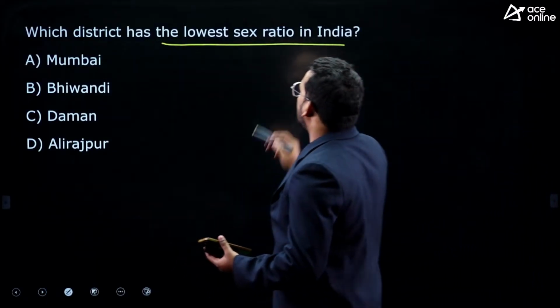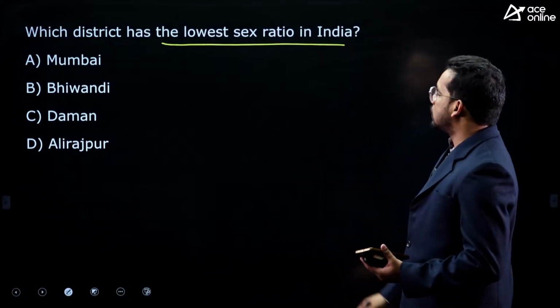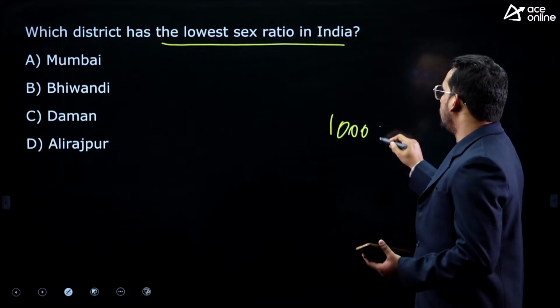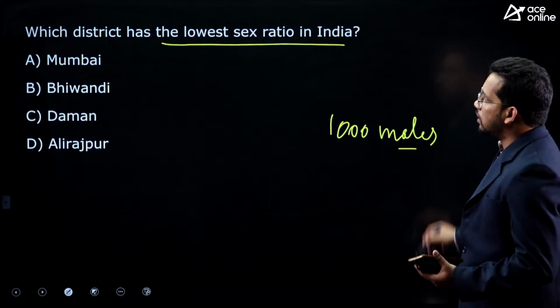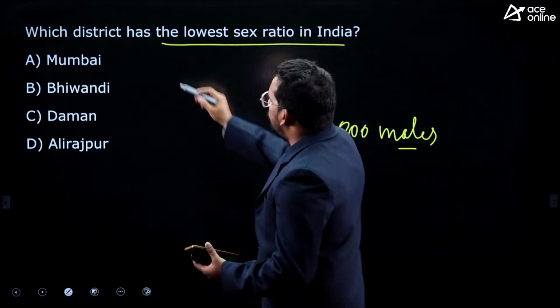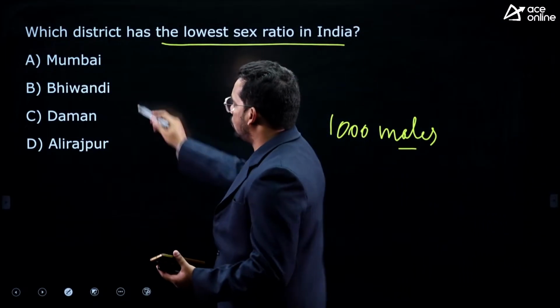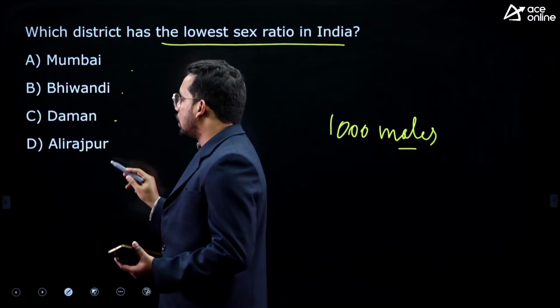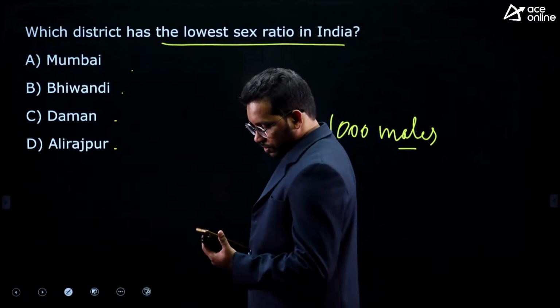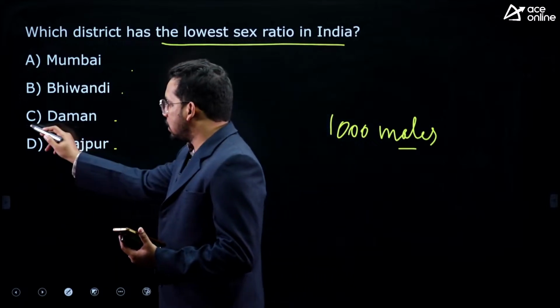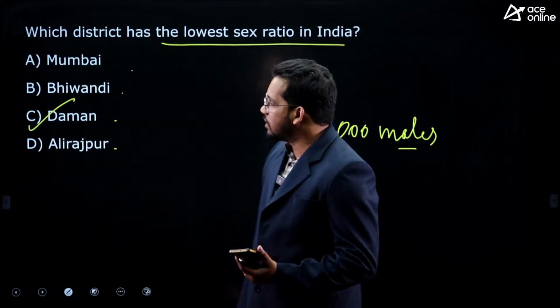Next one, I think this is the last question for today's session. Which district has the lowest sex ratio? Sex ratio means for 1000 males, how many females are there? That is the sex ratio. So which district has the lowest sex ratio? Mumbai, Bhiwandi, Daman, Alirajpur. The answer is Daman, C.